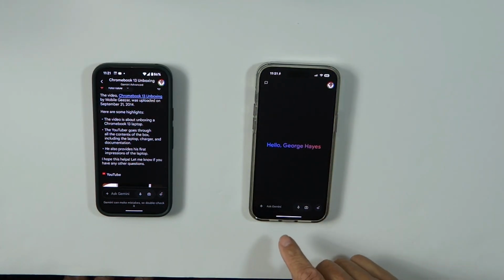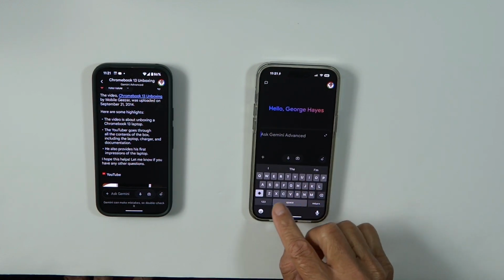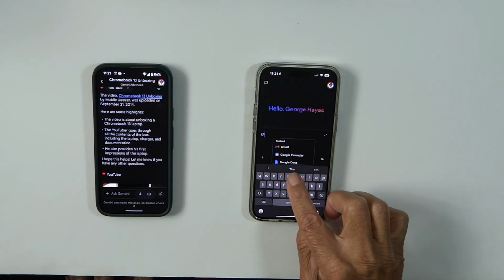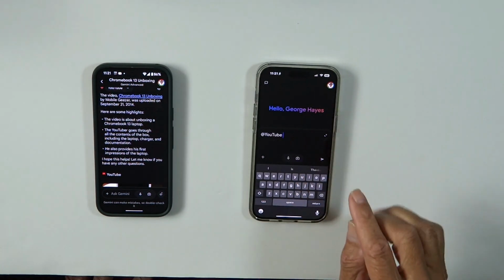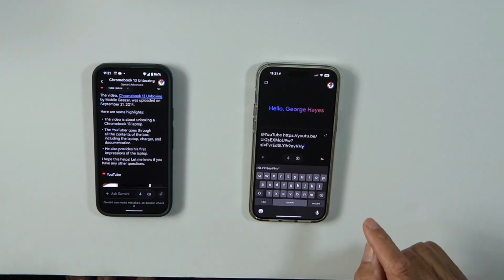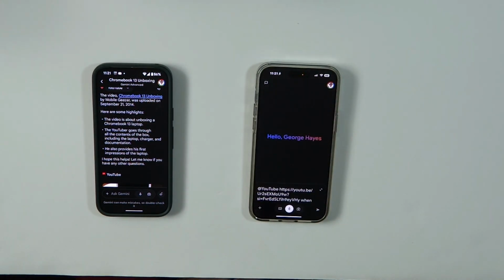Now the same on the iPhone. As soon as I type @, it suggests YouTube. Paste in my video. When was this video made and what are the highlights?